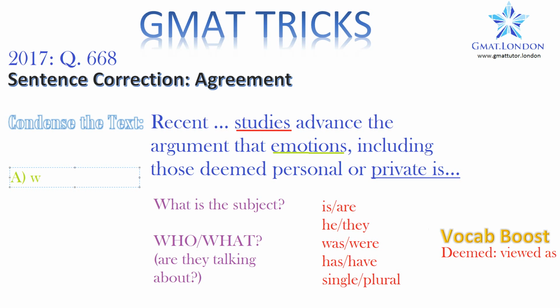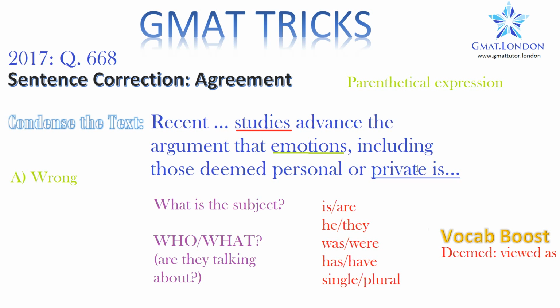There is another element of this sentence that we should talk about, which is this parenthetical expression. I'll write that down. Parenthetical expression. You don't, of course, need to remember that spelling or what the word means, if I even remember the spelling. All that means is when there's an expression giving extra detail about one particular aspect of the sentence. So a phrase giving extra detail, just thrown in, it's not necessary. So here, including those deemed personal or private, that's just giving extra detail about the word emotions.